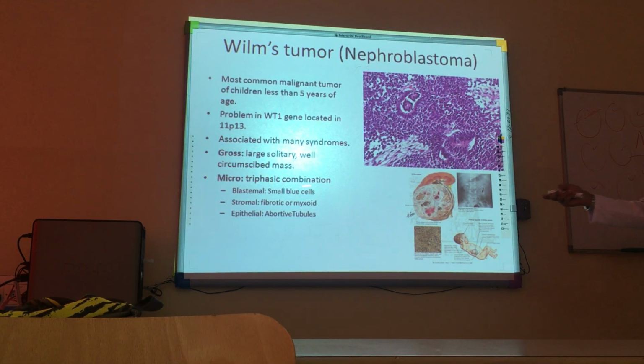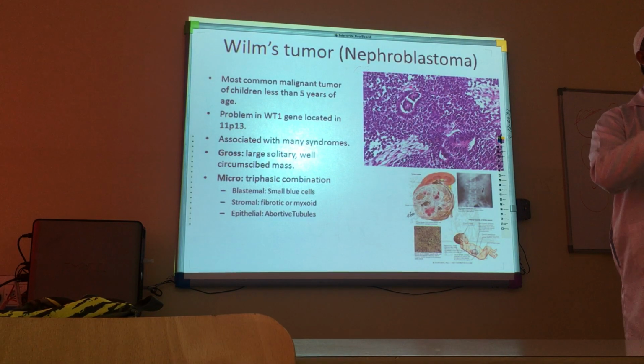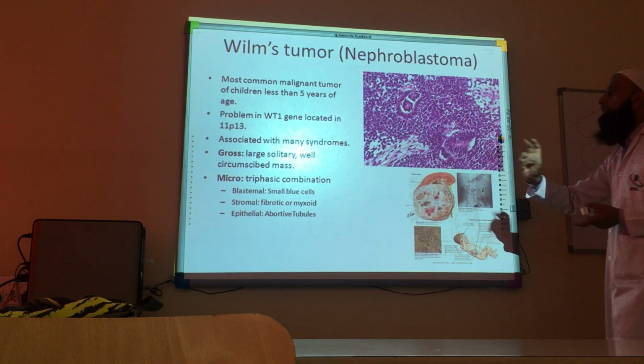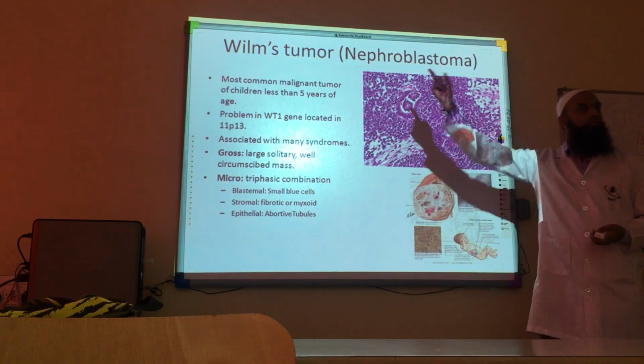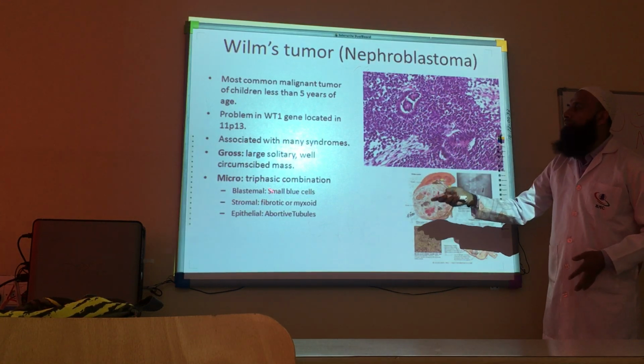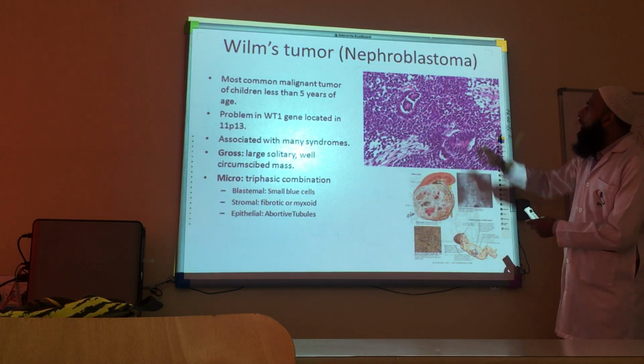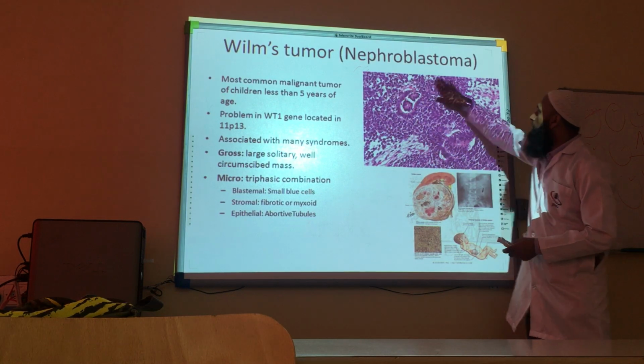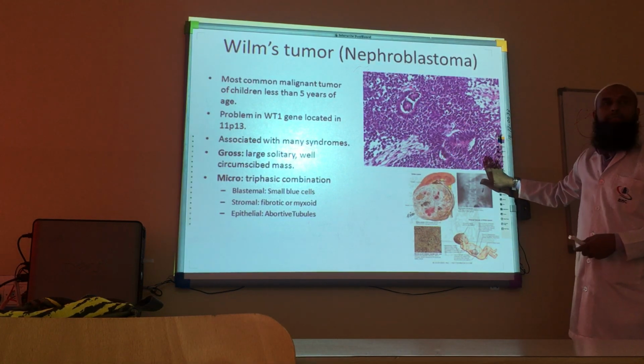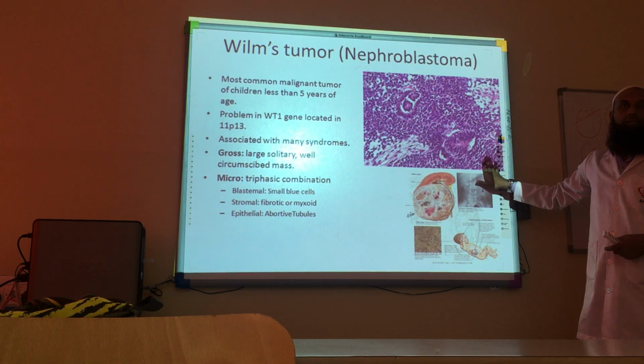Microscopically, it contains a triphasic combination. Triphasic means 3 phases: 3 types of cells, 3 types of structures. Number 1, because it is a blastoma, it should have a lot of blastemal cells. All these dark blue cells running everywhere are blastemal cells.